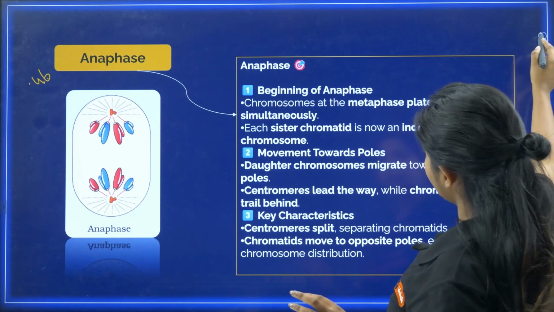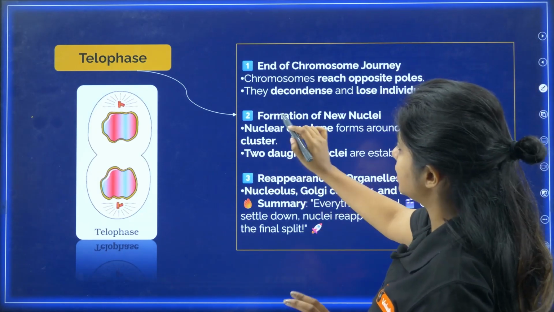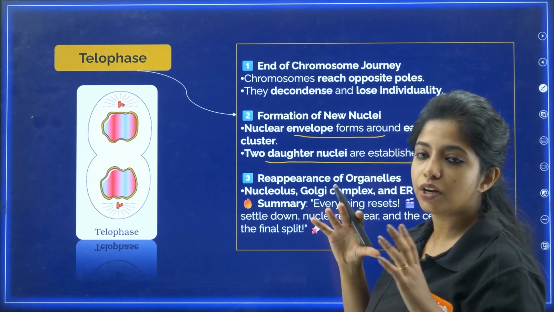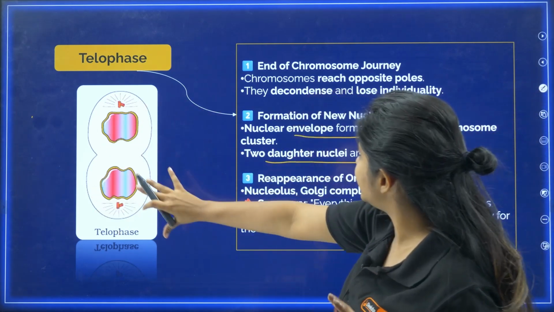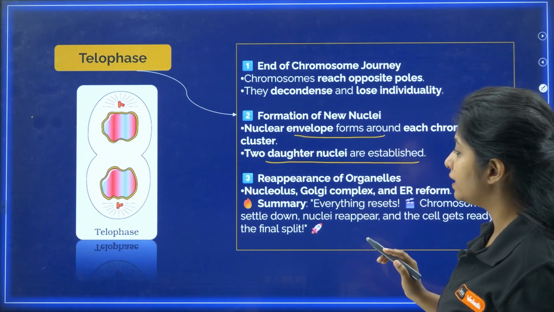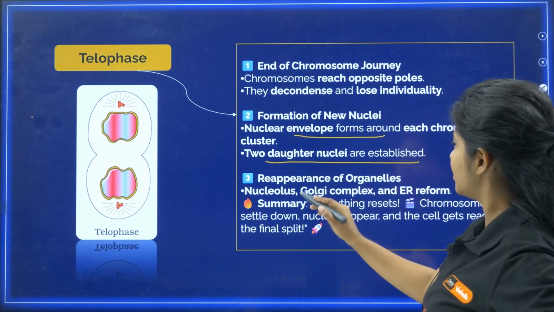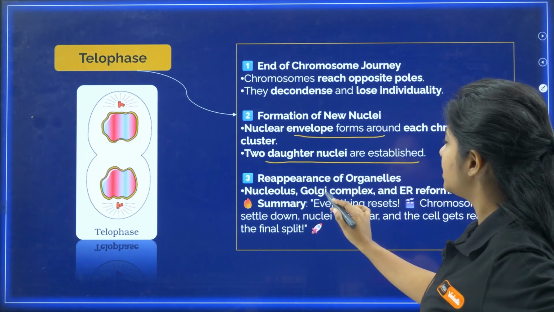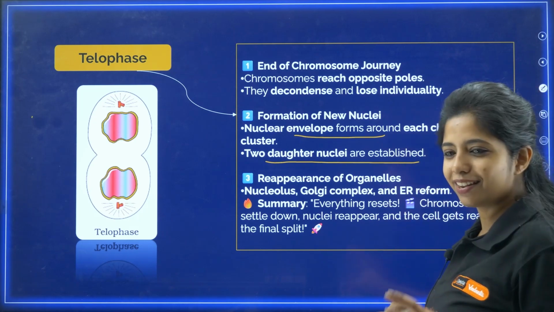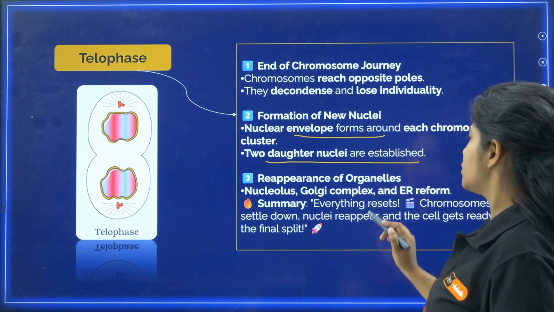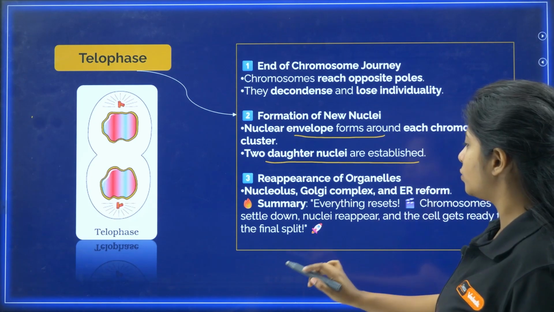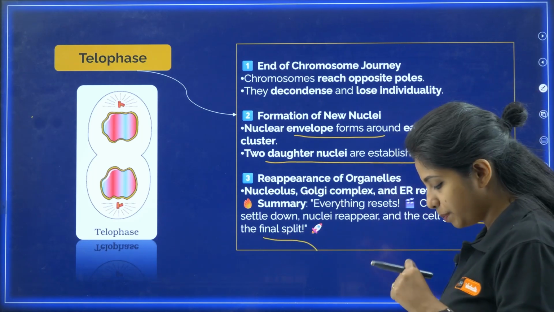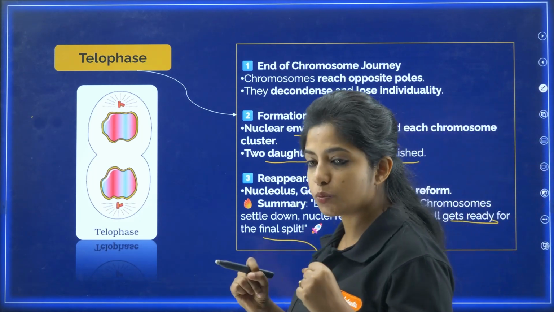Okay. And so in telophase, the formation of the nuclear envelope happens. 2 daughter nuclei are established. You get 2 daughter nuclei completely, and the chromosomes also got decondensed. There is reappearance of the organelles, all the guys that went away, they all came back. Nucleolus, Golgi complex, ER, everyone has come back. So everything resets. Chromosomes settle down, nuclei reappear, and the cell gets ready for the final split. Okay, it's the final split that is going to happen.